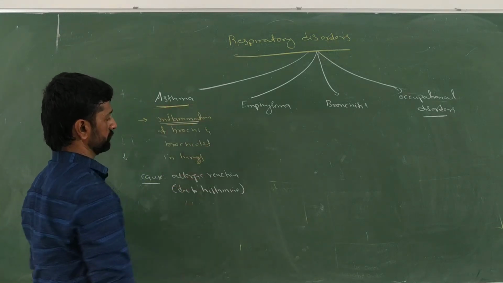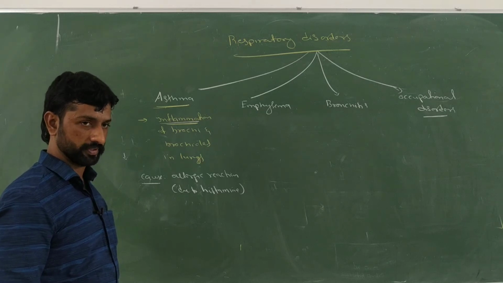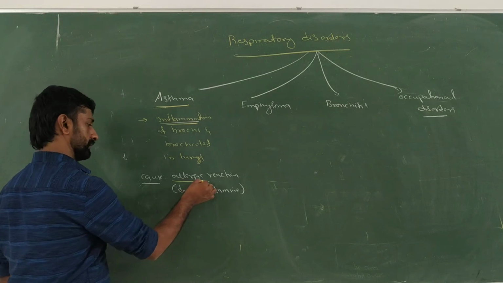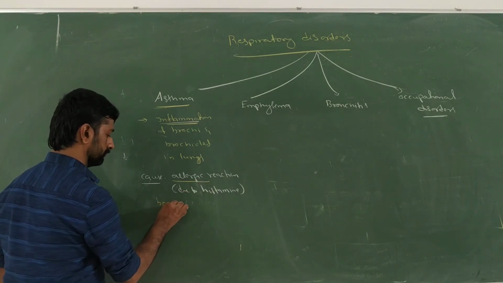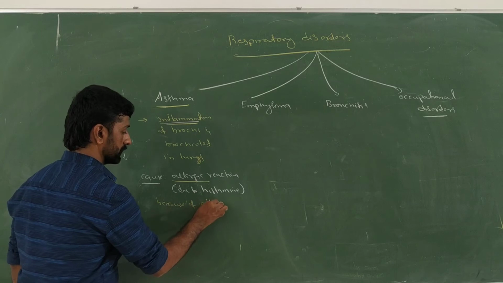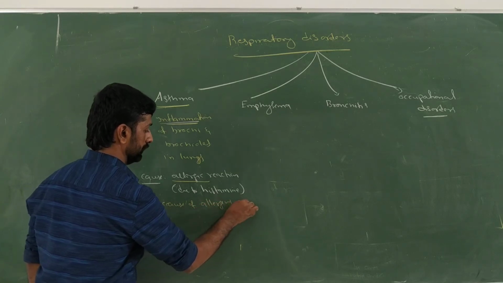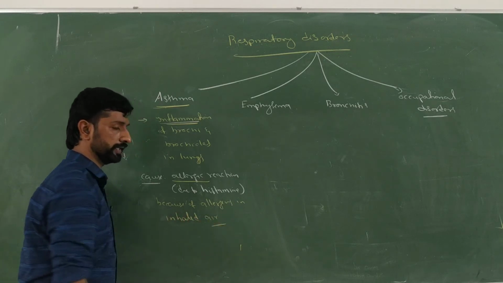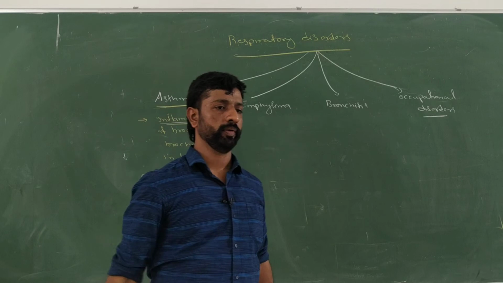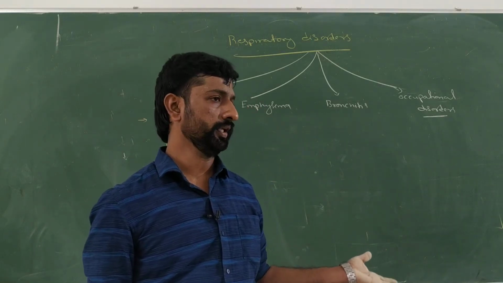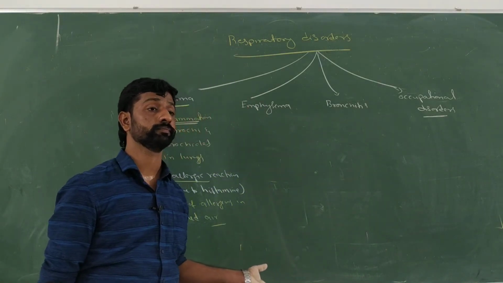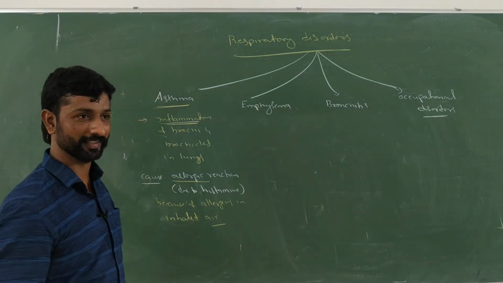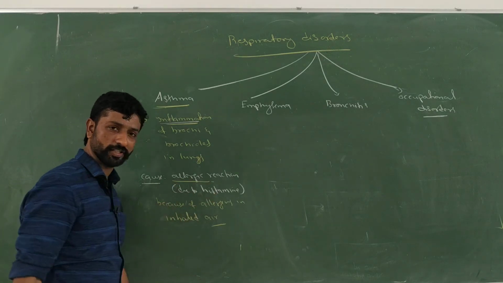That is where the inflammation of the bronchi and bronchioles takes place. So allergic reactions are caused by allergens in inhaled air. So what are the allergens here? Common allergens may be pollen grains, animal dander, dust, dirt, or other substances, such as aromatic compounds like in a chemistry lab. So that may cause this allergic reaction.